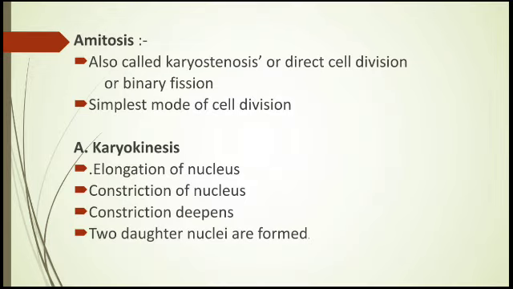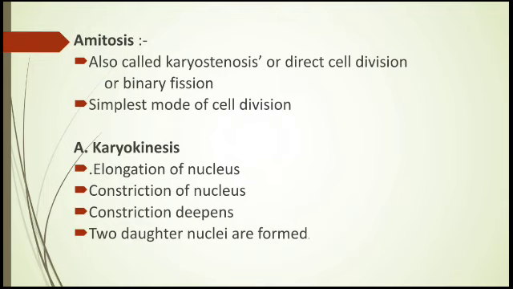Now, amitosis. This is the first type of cell division. Amitosis is also called karyostenosis or direct cell division, or sometimes binary fission. That means amitosis has these three names. Amitosis is the simplest mode of cell division. This question also can be asked in the examination, which of the following is the simplest mode of cell division. You have to answer amitosis.